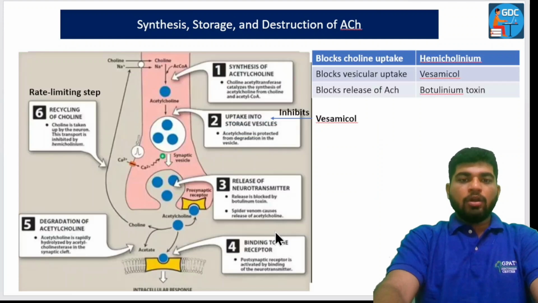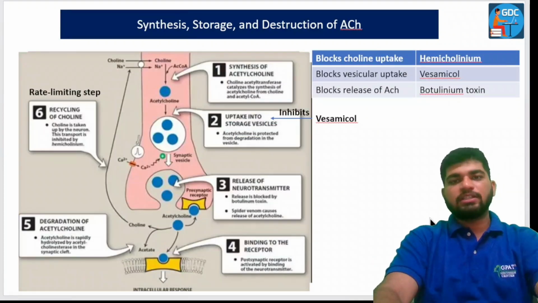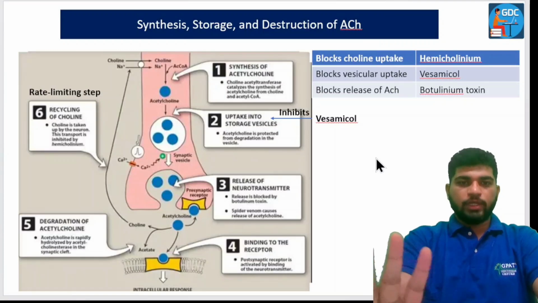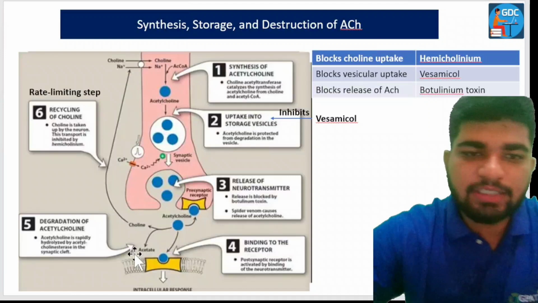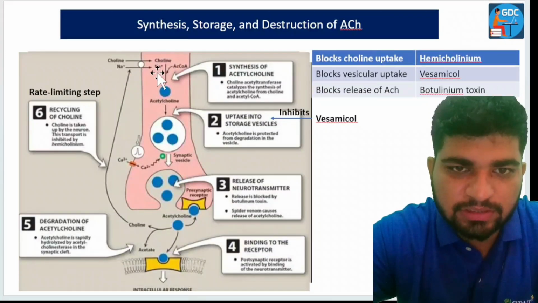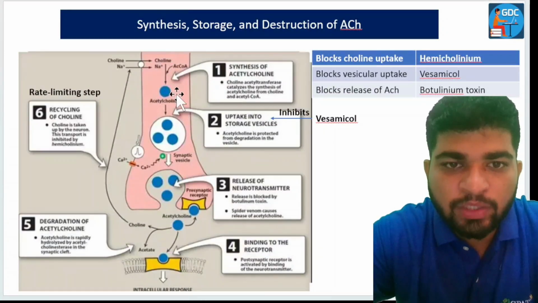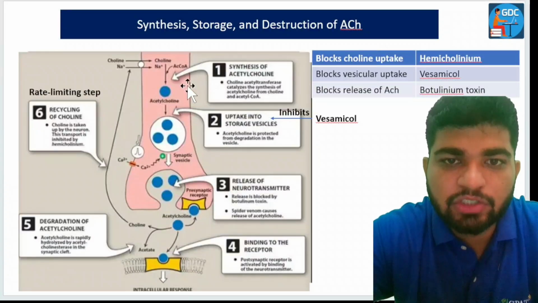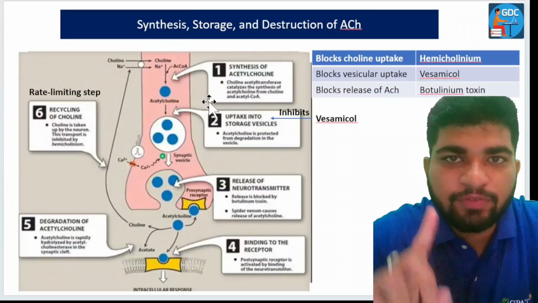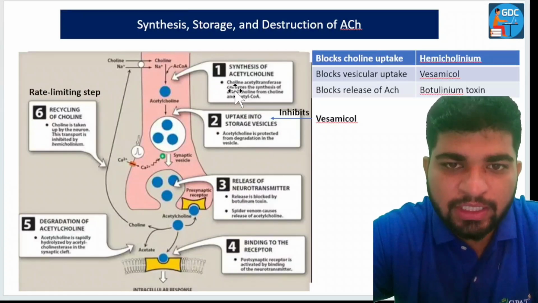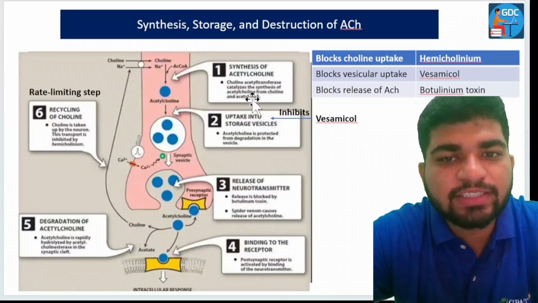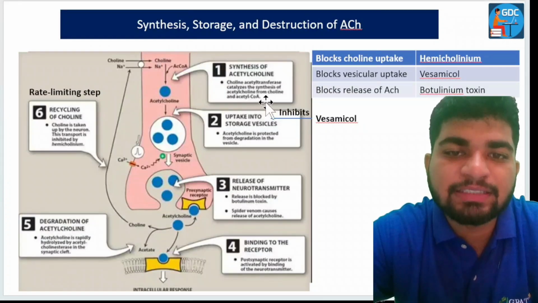Now let's move towards the most important topic of this class, that is synthesis, storage, and destruction of acetylcholine. So now let's focus here. This is a cholinergic axon, in which acetylcholine is synthesized. It is synthesized through one enzyme, choline acetyltransferase, that is ChAT, which catalyzes the synthesis of acetylcholine from choline and acetyl CoA.